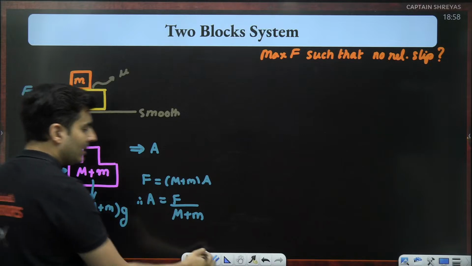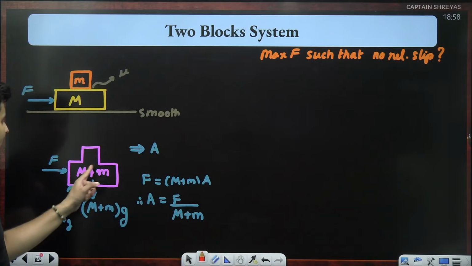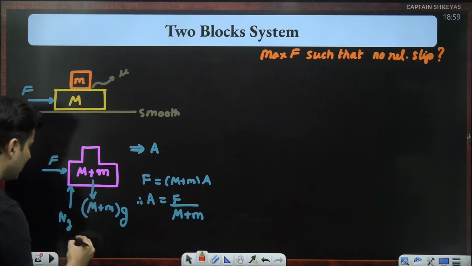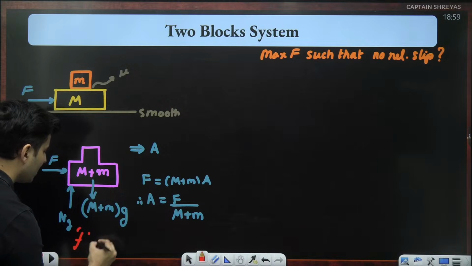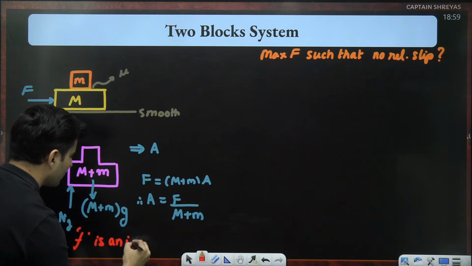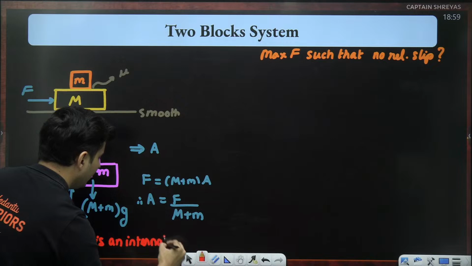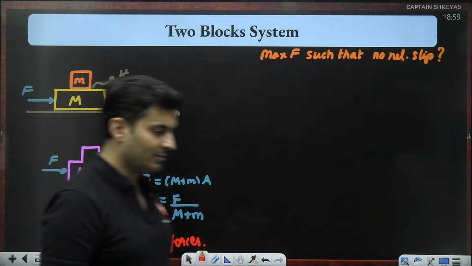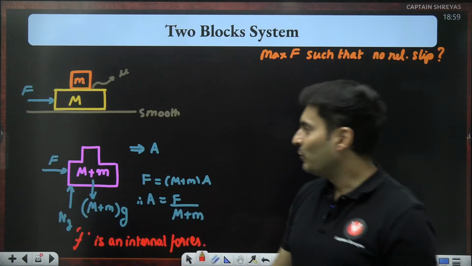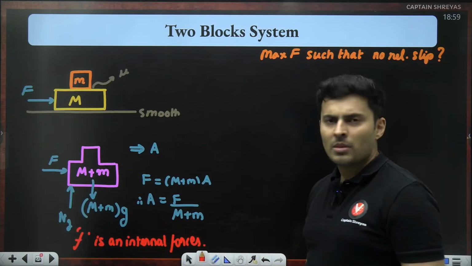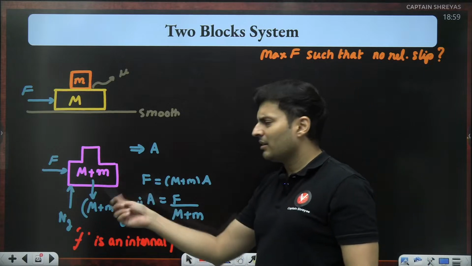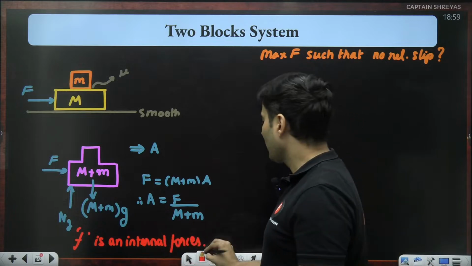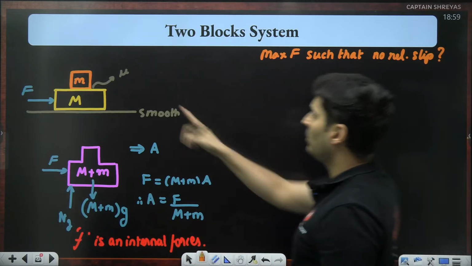I know you must be thinking, sir, what happened to the friction between them? Why have you not shown it over here? That's because in this scenario, the friction is an internal force. And internal forces are never ever shown in free body diagrams. So we have completely avoided that. Okay. Sir, but then why did you find the complete acceleration? What was the need of it? You will see why when I show the free body diagram of any of these masses.